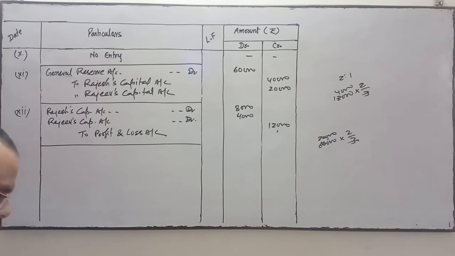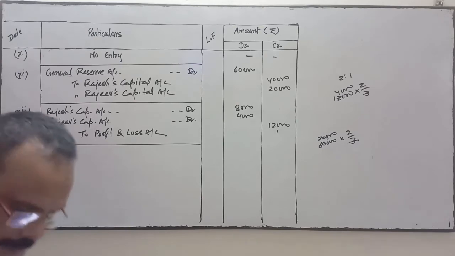Narration is very simple. Land and building was sold for rupees 2,85,000. Okay, land and building was sold for rupees 2,85,000.